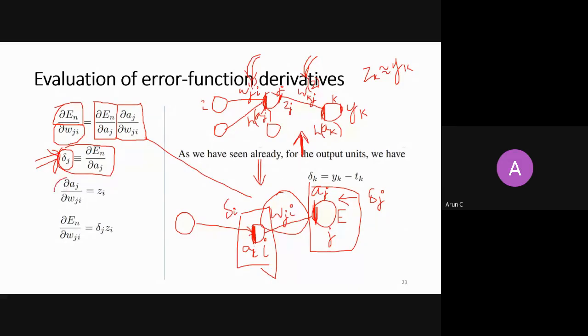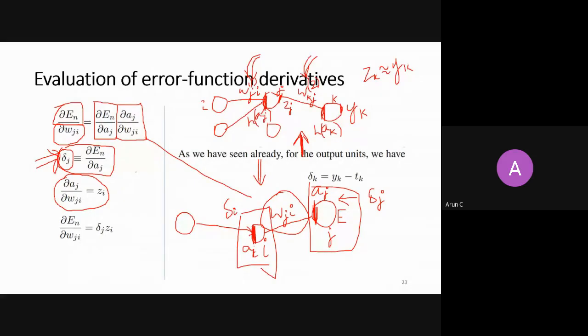Can anybody tell me why this aj derivative with respect to wji is zi? They can unmute and tell me why this is zi.